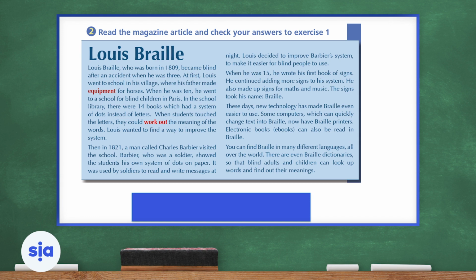When he was 15, he wrote his first book of signs. He continued adding more signs to his system. He also made up signs for math and music. The signs took his name, Braille.